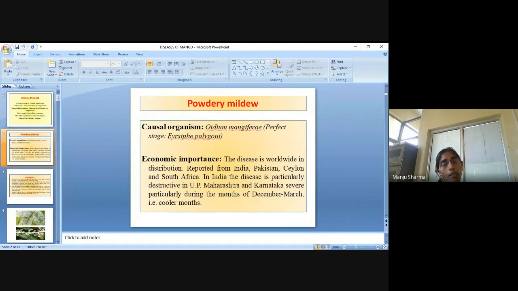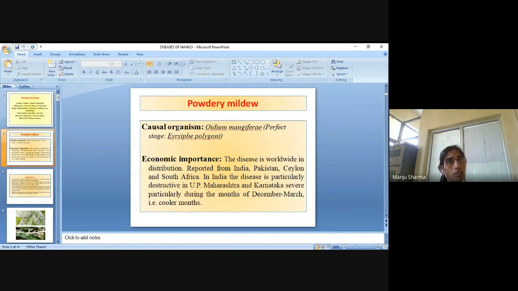So basically the powdery mildew pathogen grows whenever the temperature is low, and the disease is caused in this type of environment. It requires low temperature for its growth.